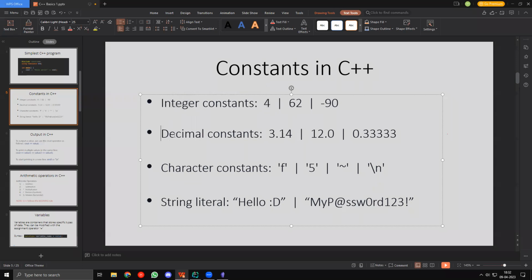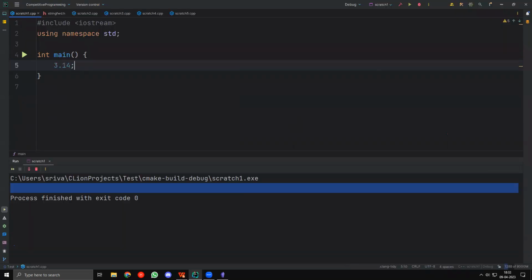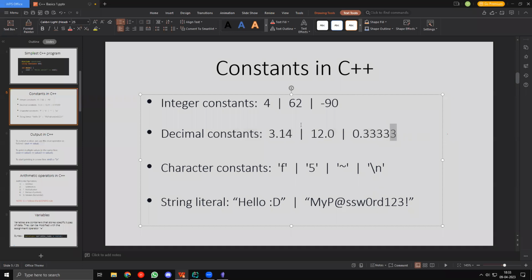Now, similar to integer constants, we also have decimal constants. Like we can have pi 3.14, right? And we can also have 12.0. This is technically a decimal, so that's also possible. We can have 4.3333, something like that. You can also have negative numbers, etc. Right? So these are also constants. So this is a decimal constant. This is an integer constant.